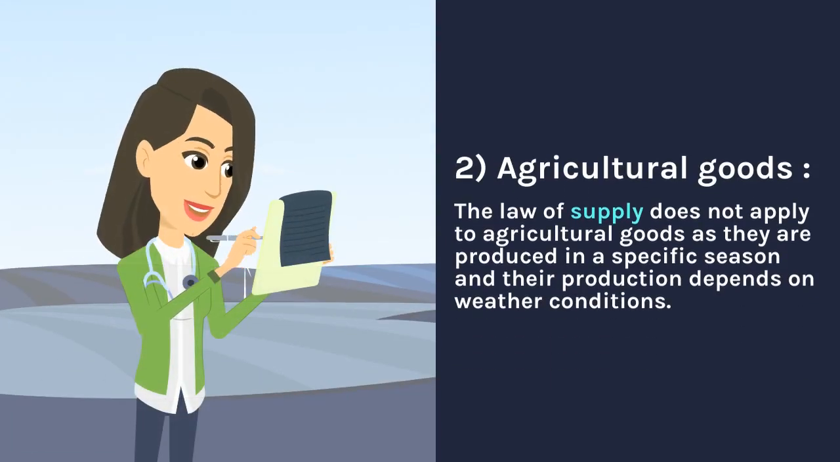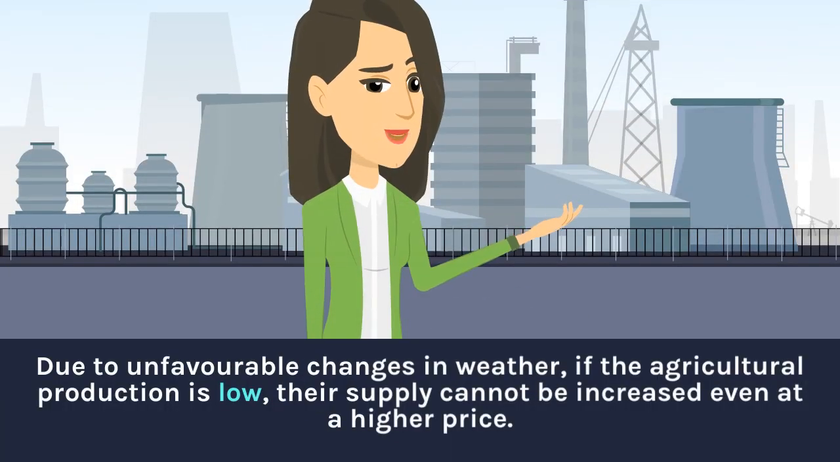2. Agricultural goods. The law of supply does not apply to agricultural goods, as they are produced in a specific season and their production depends on weather conditions. Due to unfavorable changes in weather, if the agricultural production is low, their supply cannot be increased even at a higher price.